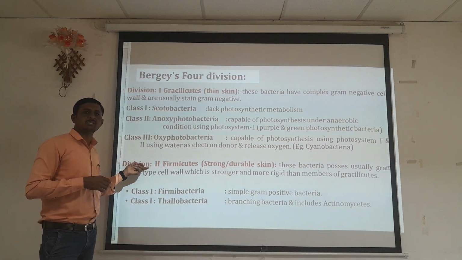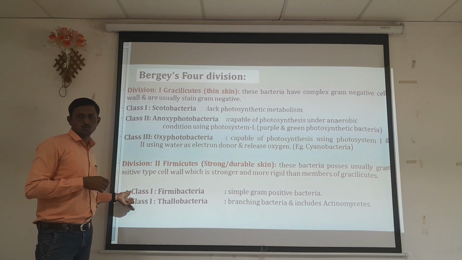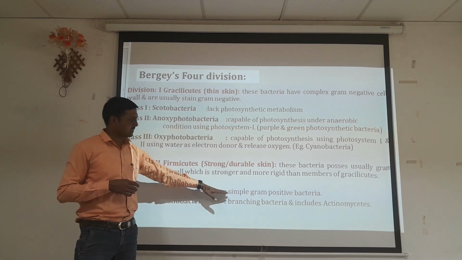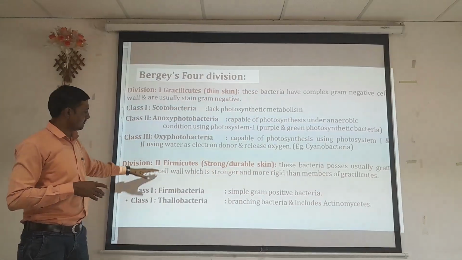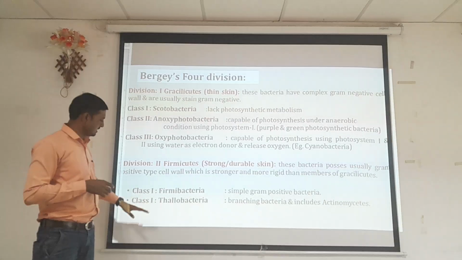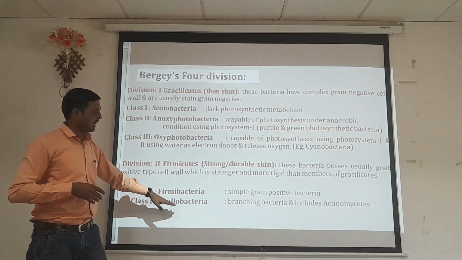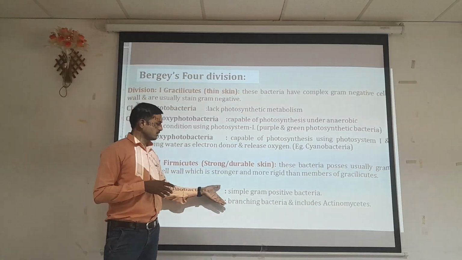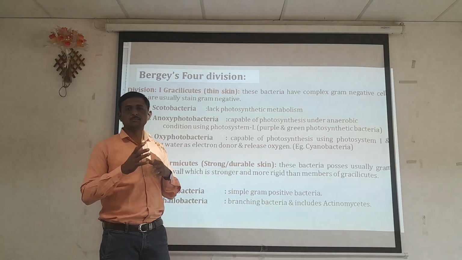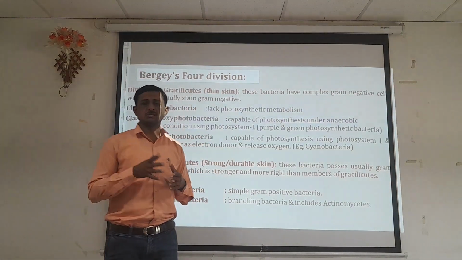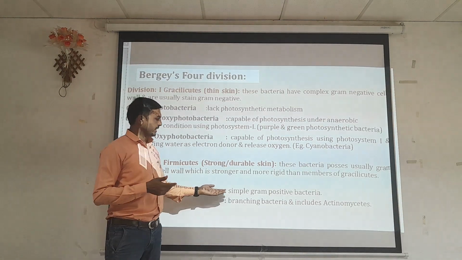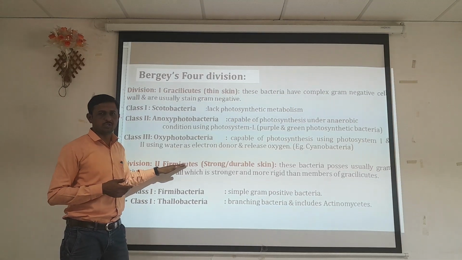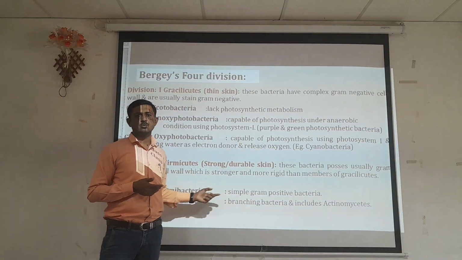Again, the second division, Firmicutes, is divided into two classes. Class one is Firmibacteria, which is simply the gram-positive bacteria. So it is the first class of the Firmicutes group of organisms. Simply put, organisms which appear gram-positive, with a simple arrangement that we can observe, belong to the Firmicutes group and are categorized into Firmibacteria. It is a class of the Firmicutes division, and most of the gram-positive organisms belong to that class.